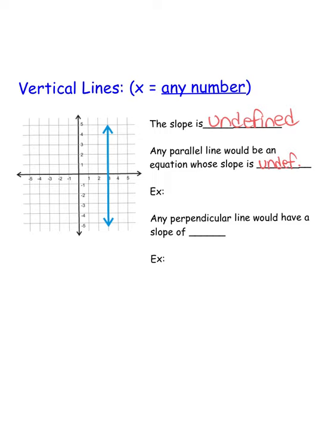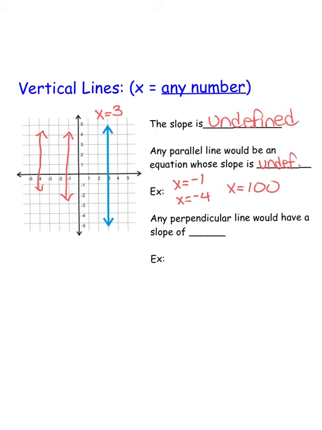So if we go back to our vertical lines, this technically is the equation x equals 3. So any other line that I drew that had an x equals some number, so x equals negative 1, x equals negative 4, x equals 100, those are all going to be parallel.